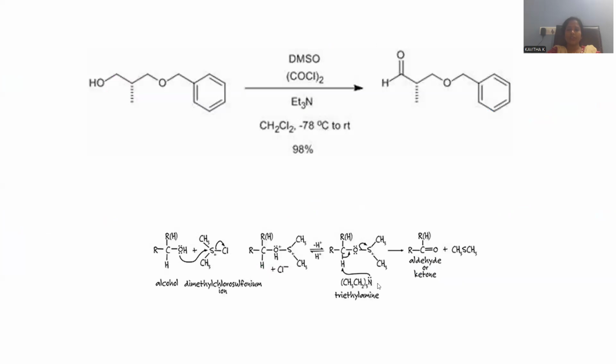And here is another example you can notice. A long chain aromatic compound is given to you, benzene with an ether linkage over there, and here a dotted line. A methyl side chain is there, but the terminal carbon is accompanied by the hydroxyl, which is primary in nature.